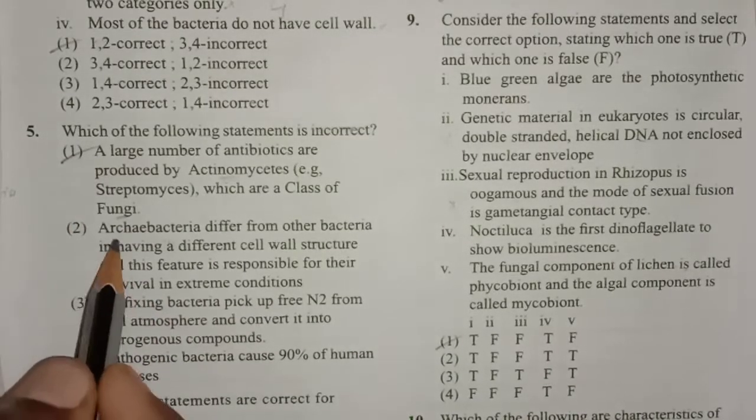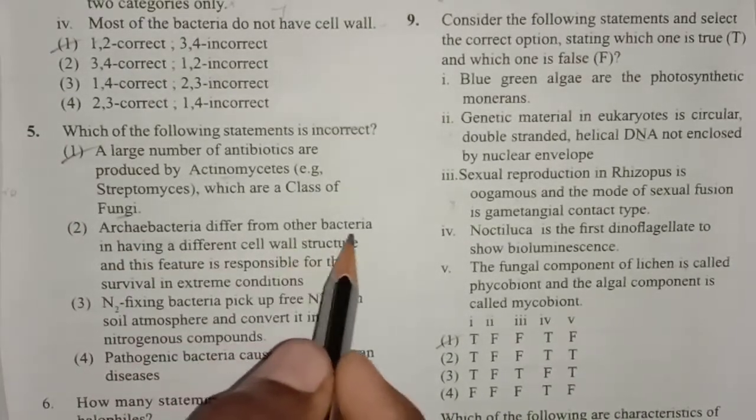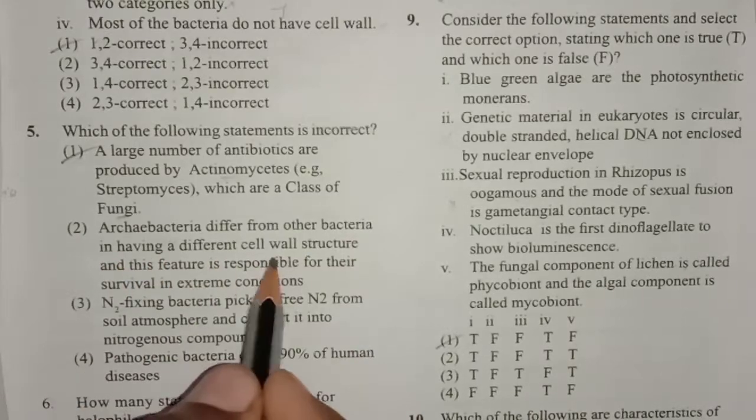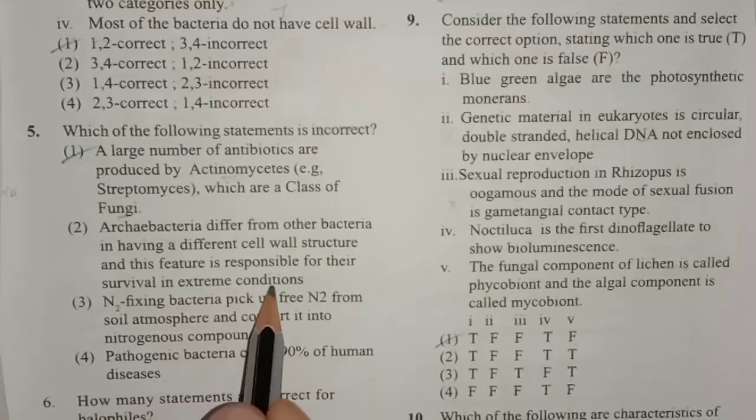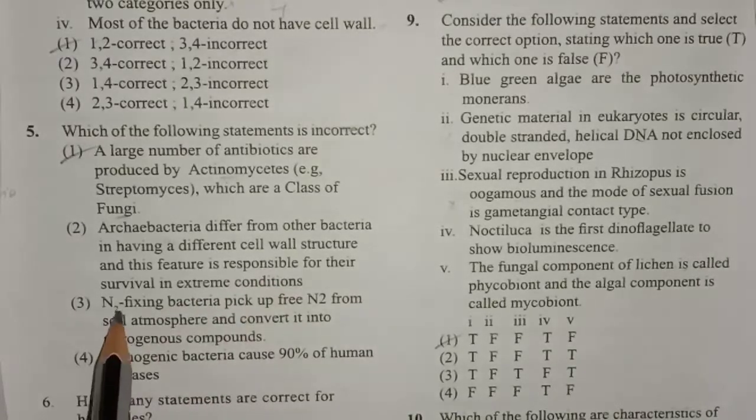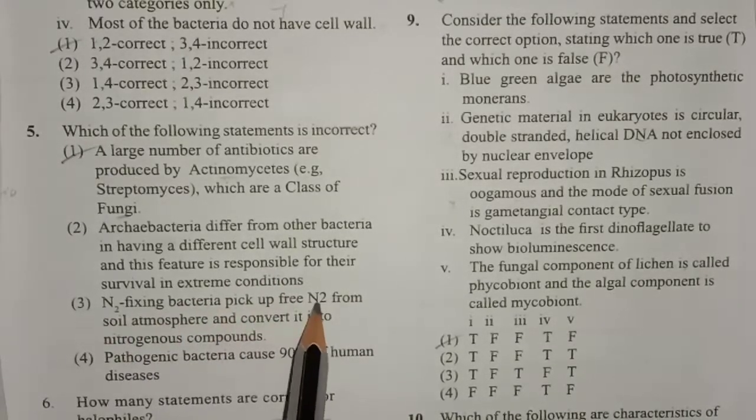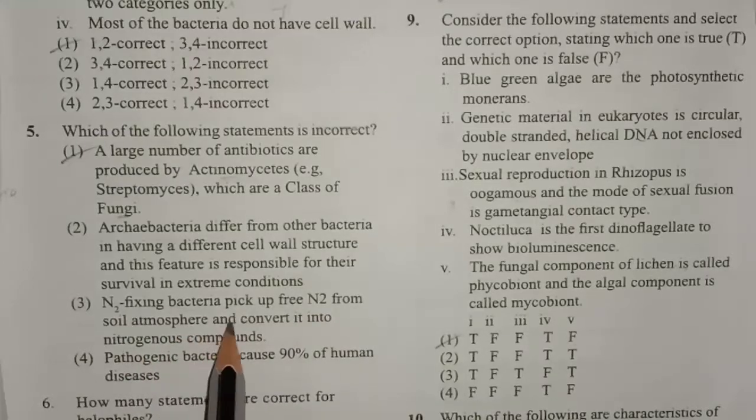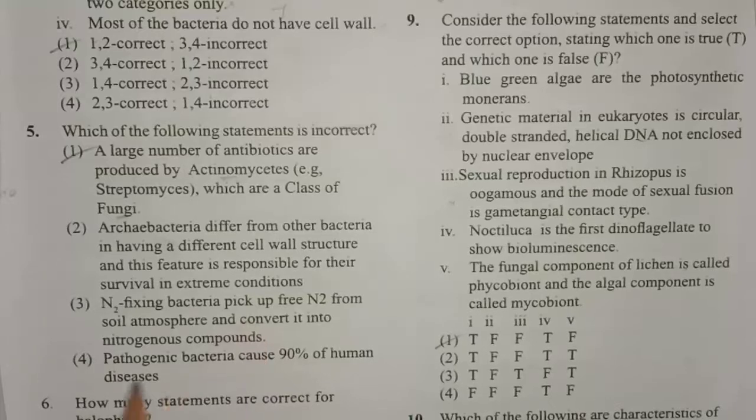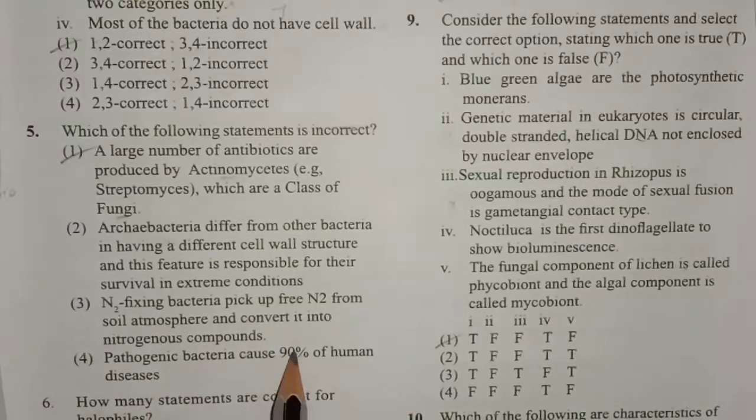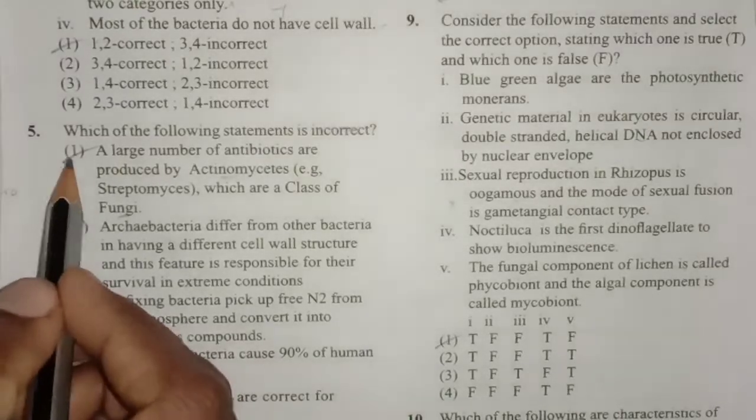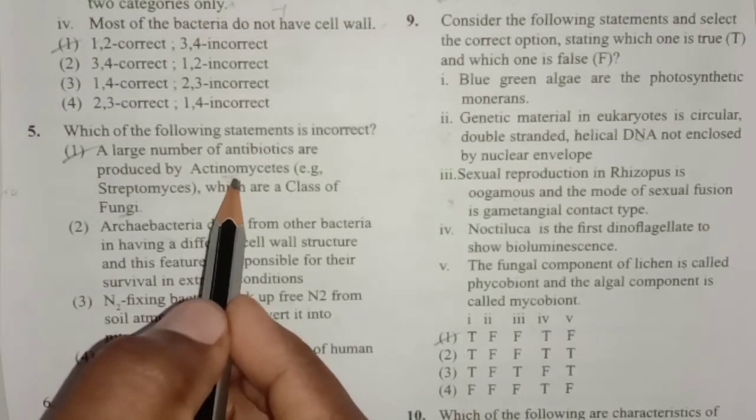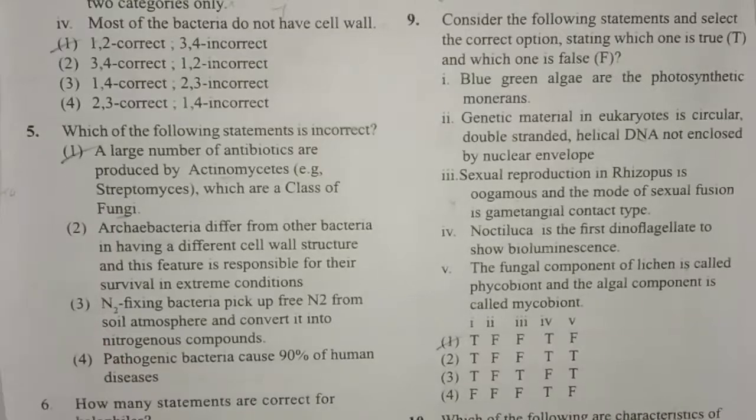But the remaining options: Archaebacteria differ from other bacteria in having a different cell wall structure, and this feature is responsible for their survival in extreme conditions. This is correct. And nitrogen fixing bacteria pick up the free nitrogen from soil and atmosphere and convert it into nitrogenous compounds. Yes, this is also right. And pathogenic bacteria cause 90% of human disease. So all these three are correct, but this is wrong because actinomycetes belong to bacteria, not fungi.